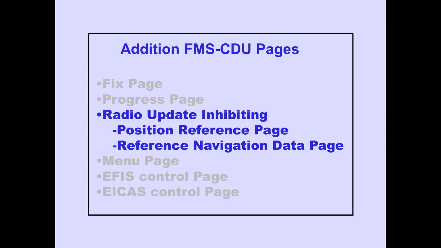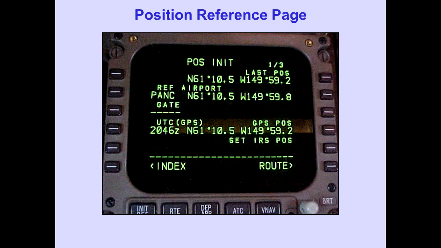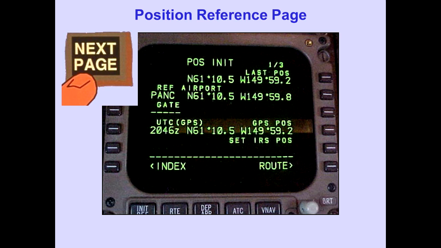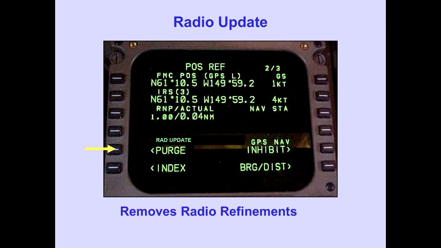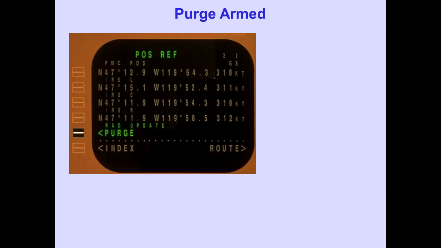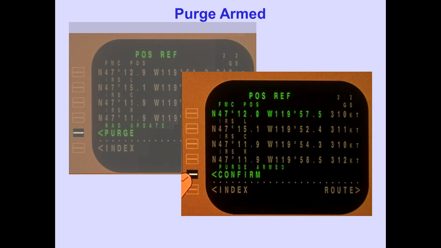Let's now discuss radio update inhibiting. With the position initialization page displayed, pushing the next page key displays the position reference page. The radio update line is used to remove radio refinements from the FMC position. With purge displayed on the radio update line, pushing the radio update line select key displays the combined IRS positions on the FMC position line.